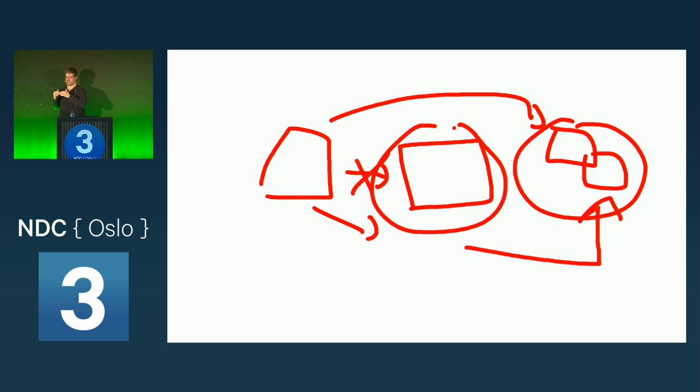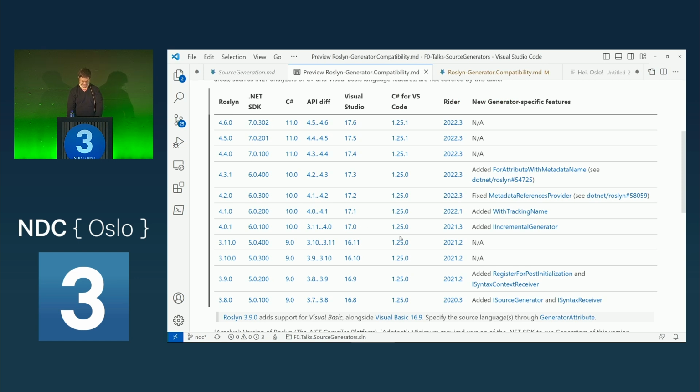And other generators can see the code that is generated by post-initialization from other generators as well. So first, all the post-initialization from all the generators we have in our project are executed, and then the general execution. And here is now the new version in 4.0.1, which got shipped with the .NET 6.0 SDK. We have added incremental generators. I also list the tooling, Visual Studio, Rider, and Visual Studio Code, which support all of these versions, if you want to refer to this later.